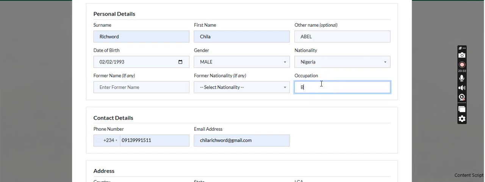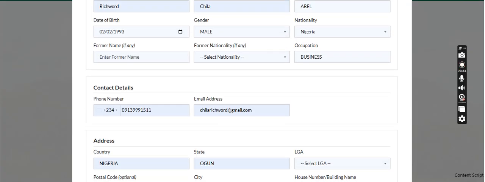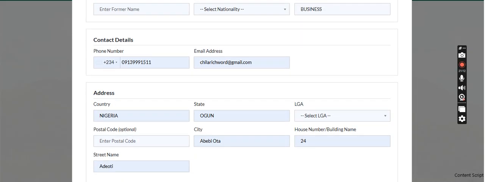And the occupation, if it is a foundation, just put business. If it is a church, you can put evangelist or deaconess. But don't put the different positions that churches have, make sure you put the one that is general, like evangelist. I'm not a Christian, so don't put some specific post that is only specific to your church alone, which is not general, you understand? So it won't call for a query.